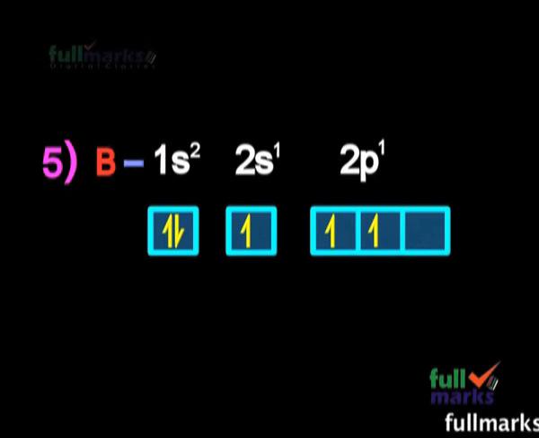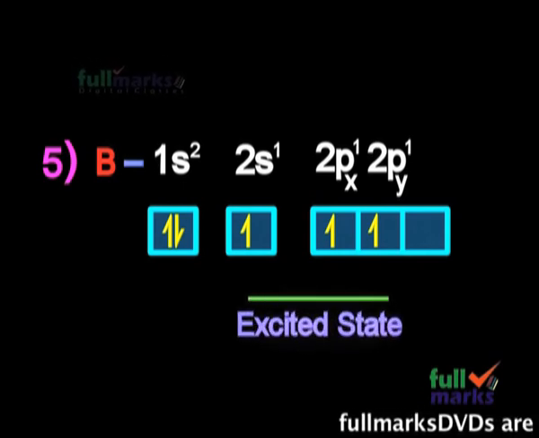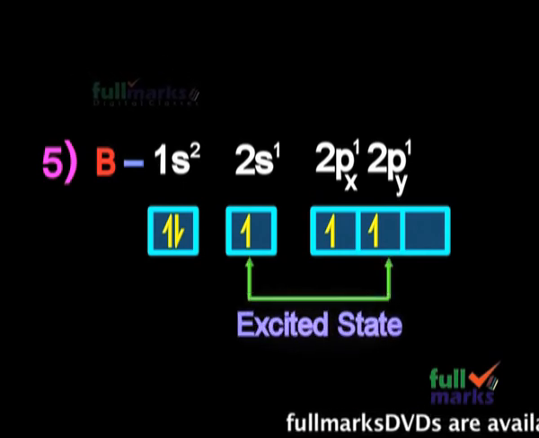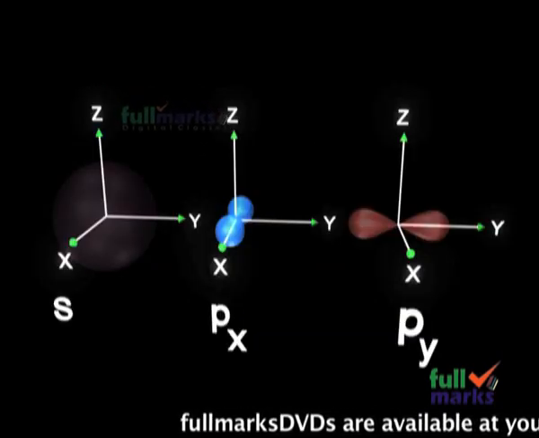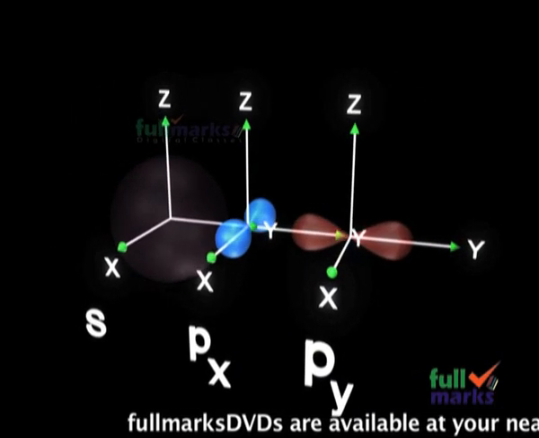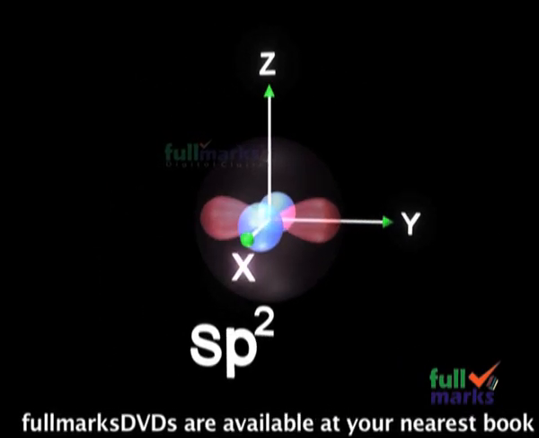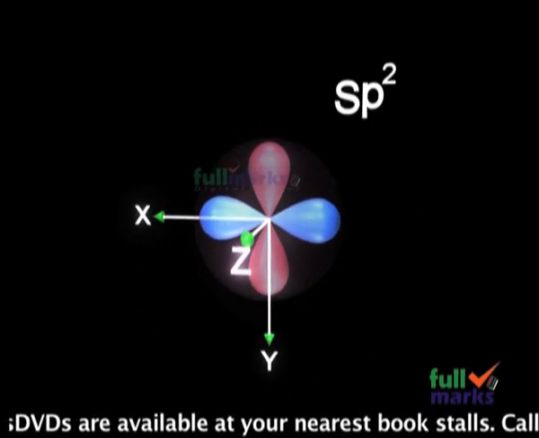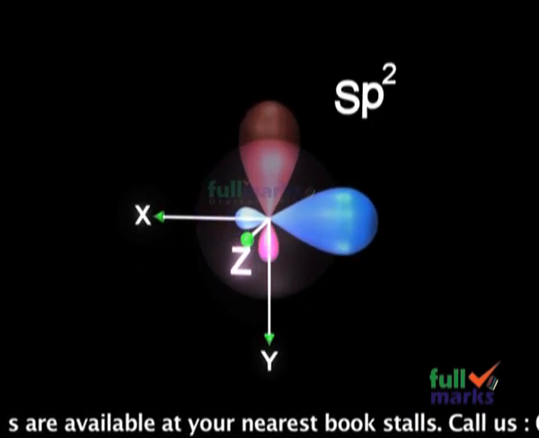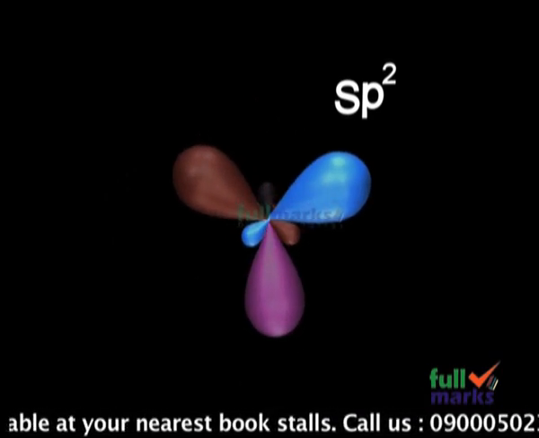As a result, the excited state configuration of boron is 1s2, 2s1, 2px1, 2py1 and 2pz0. Therefore, one 2s orbital and two 2p orbitals of boron intermix each other to form 3 sp2 hybrid orbitals, and in this way we can conclude that in BCl3 molecule the central atom boron undergoes sp2 hybridization.